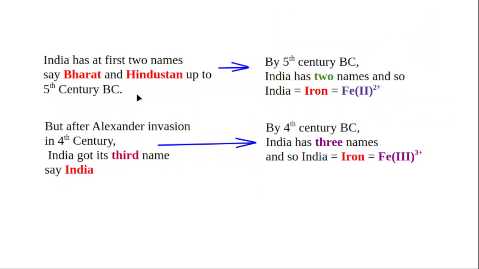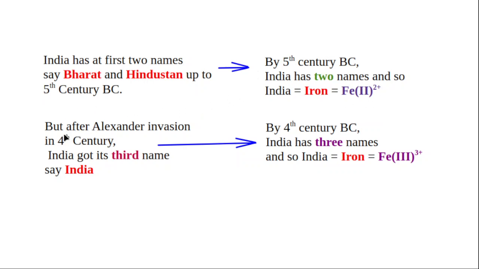Iron has two valencies, Fe2+ and Fe3+. I am comparing iron with India. India at first had two names, Bharat and Hindustan, up to the 5th century BC, and up to 500 BC India had only two names, Bharat and Hindustan, and hence iron has Fe2+ only.